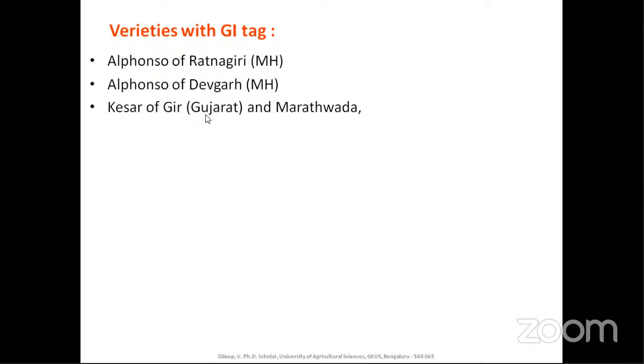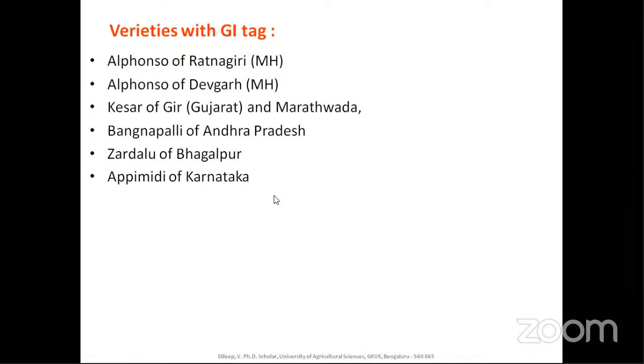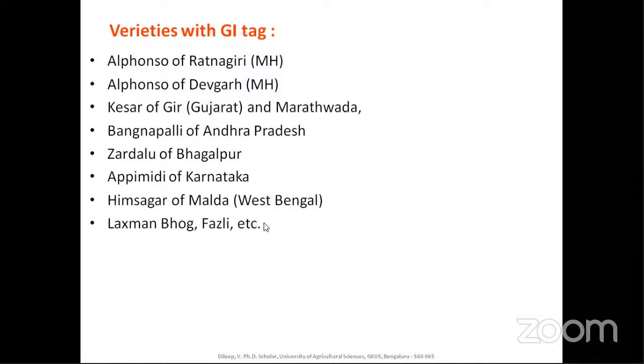And Kesar of Gir in Gujarat and also the Marathwada region; this Kesar variety also has a GI tag. Banganapalli of Andhra Pradesh, Zardalu of Bhagalpur, Appemidi of Karnataka, Himsagar of Malda in West Bengal, and Lakshman Bhog, Fazli, I think these are also in West Bengal. Since many varieties have a GI tag, please go through it. You can find the list on Wikipedia and also on the IPR and TRIPS website. Download it and list all the varieties.